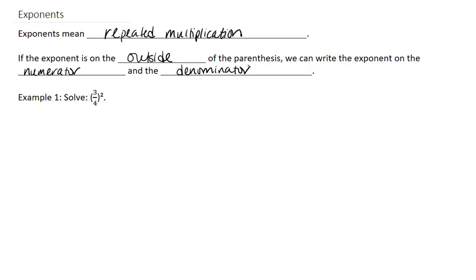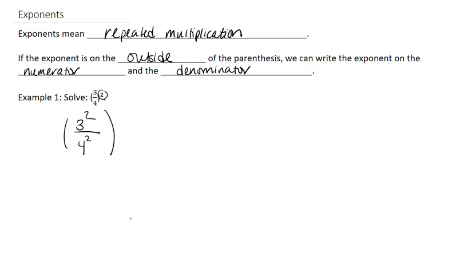So example 1, solve for the following. We have 3/4 raised to the second power. So we see that the exponent of 2 is on the outside of the parentheses, so we can go ahead and place it on both the top number and the bottom number, or numerator and denominator.